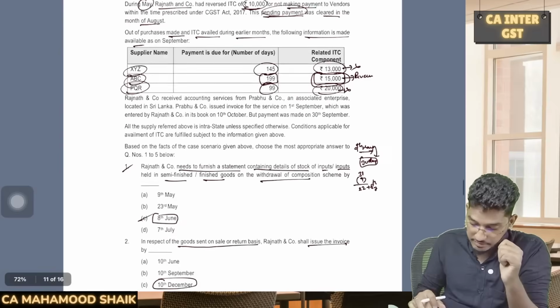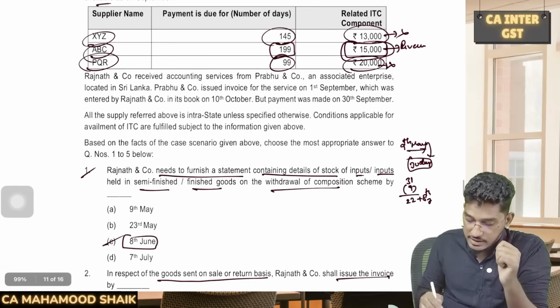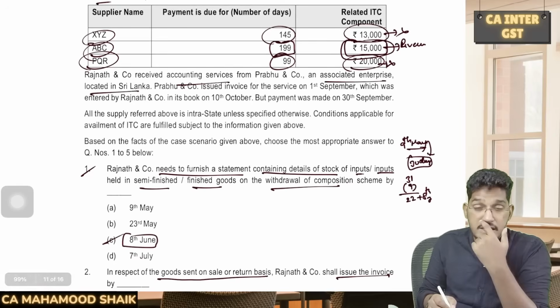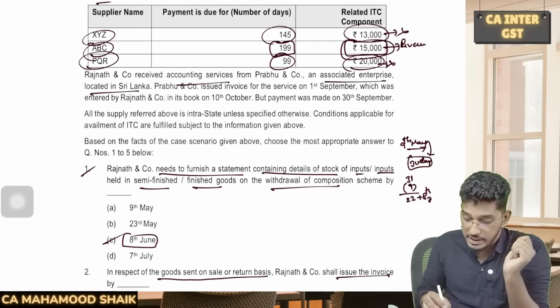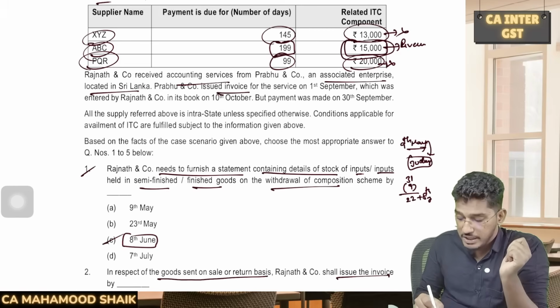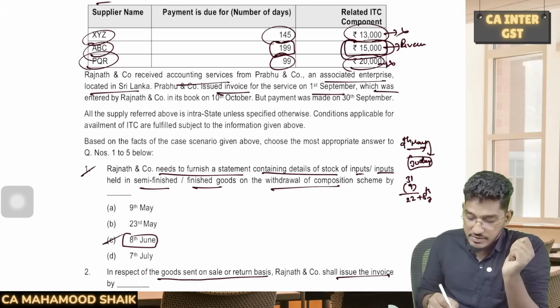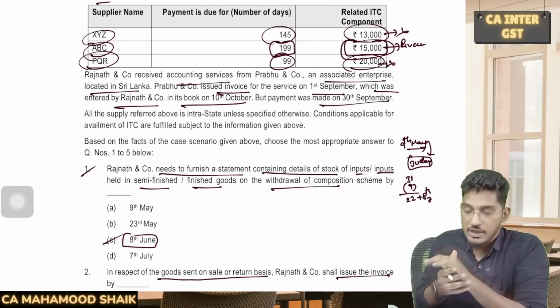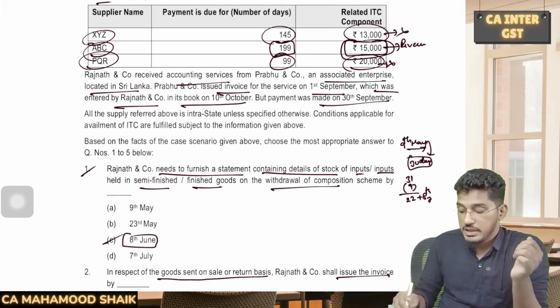Next, coming to the next facts. Rajnath and Co received accounting services from Prabhu and Co, an associated enterprise located in Sri Lanka. Import of services from associated enterprises. Prabhu and Co issued the invoice for the services on 1st of September, which was entered by Rajnath and Co in its books of accounts on 10th of October, but payment was made on 30th of September. What will be the time of supply?